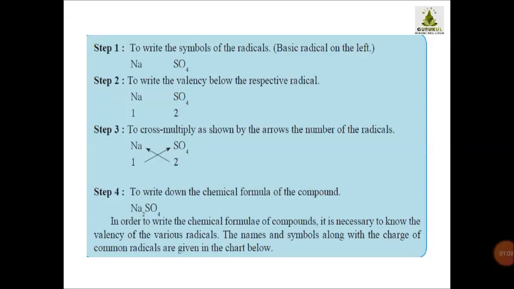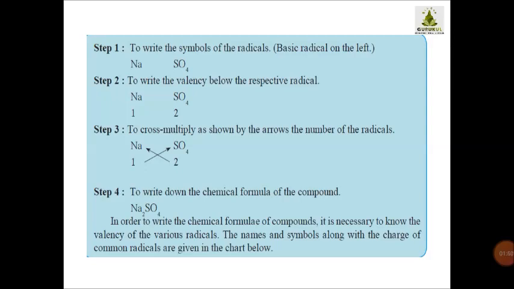Now then, what do we have to do? We have to write the valency, shown below the respective radicals. Now see, what is the valency of sodium and what is the valency of SO4? The valency of sodium is 1 because it is written below it. You can just see below it. The valency of sodium is 1 and the valency of SO4 is 2. So first we write the symbol of the radicals, then we write the valency, then in the third step we have to cross multiply.